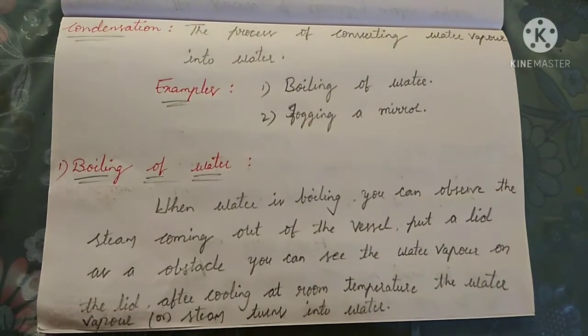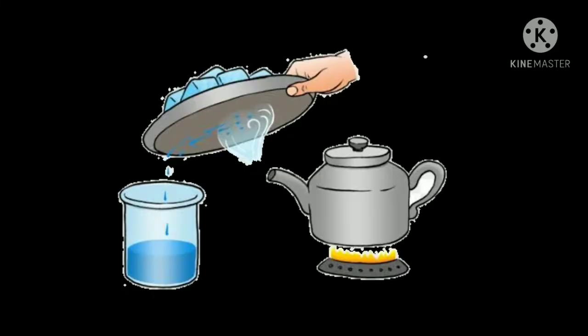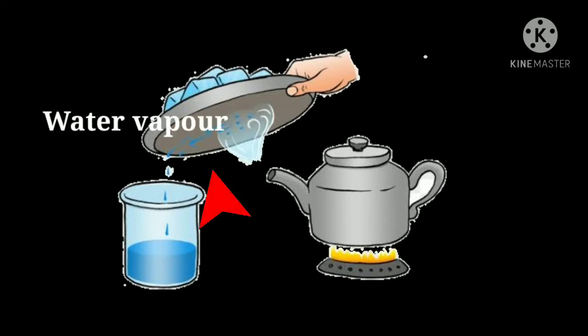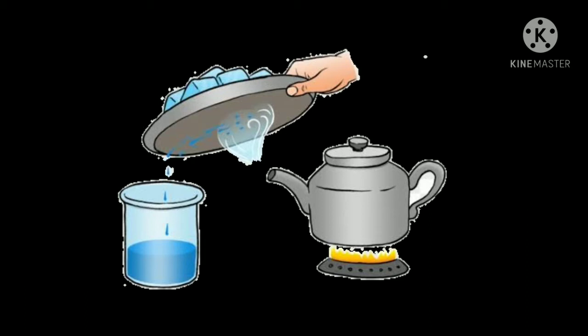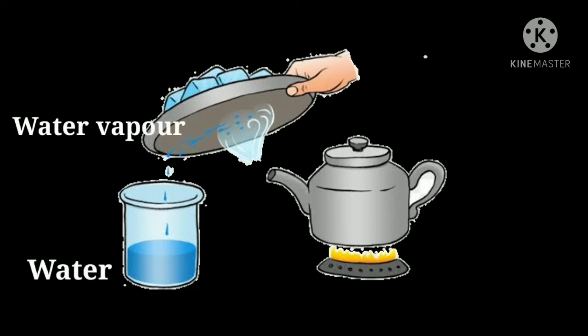Let's have an example. When we boil water, water evaporates in the form of steam. You can see the water vapor on the lid. When the vapor cools down, it converts into water. You can observe in the glass there is water. Thus condensation is taking place. It means the water vapor is converting into water.